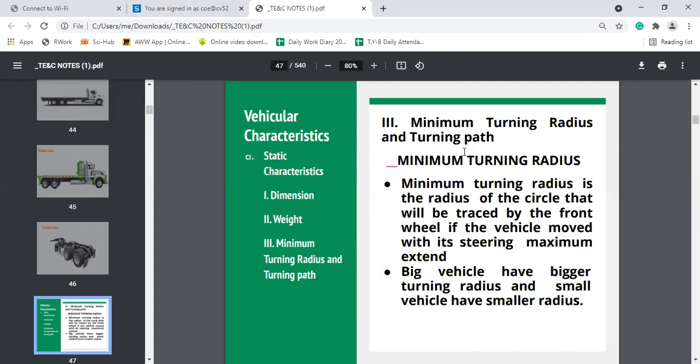So minimum turning radius is the radius of the circle which is traced by the front wheel if the vehicle moved with its steering extended to maximum. Those vehicles which are large in size will have the larger radius, and smaller vehicles will have smaller radius.